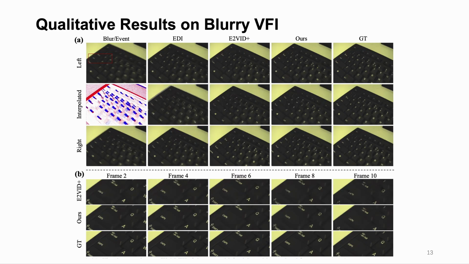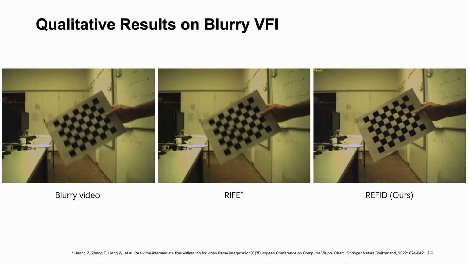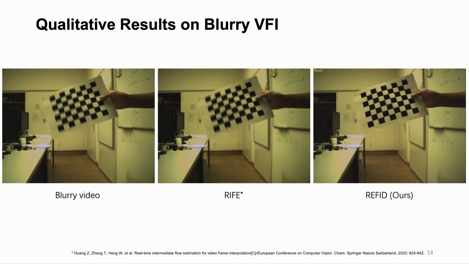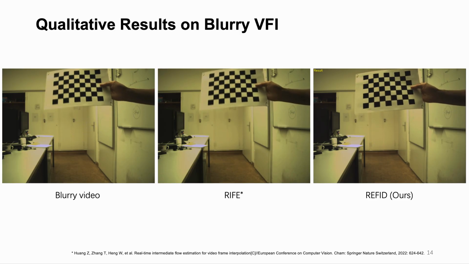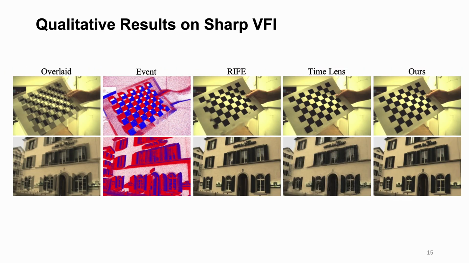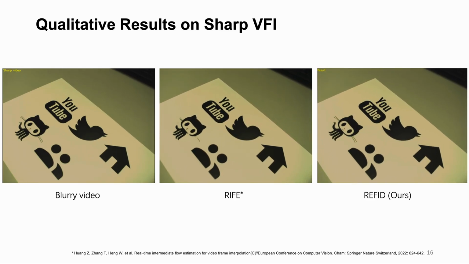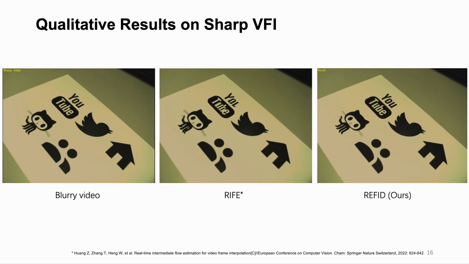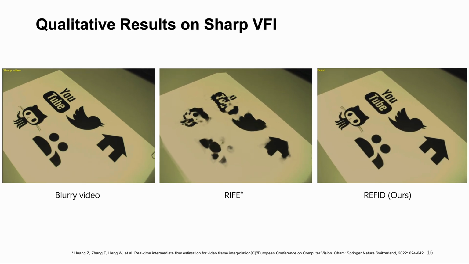This slide shows some qualitative results on blurry frame interpolation. Compared with other methods, our ReFID shows fewer artifacts. In the comparison with the frame-based method RIFE, our method deblurs each frame and produces natural high FPS video. In the sharp frame interpolation task, our method also outperforms other methods with fewer artifacts and better consistency. By utilizing the event information effectively, our result shows fewer artifacts.